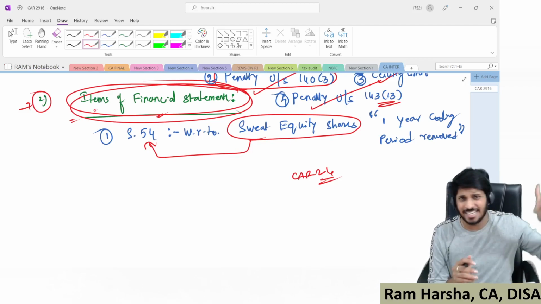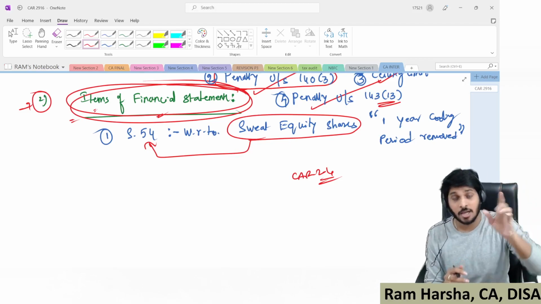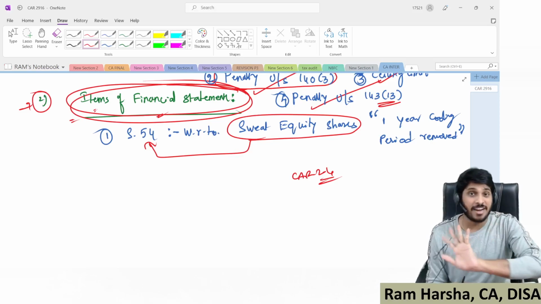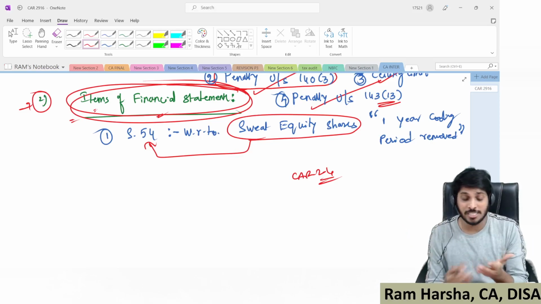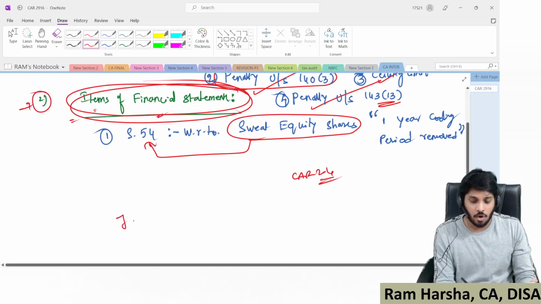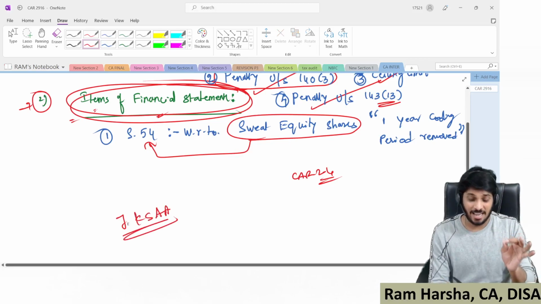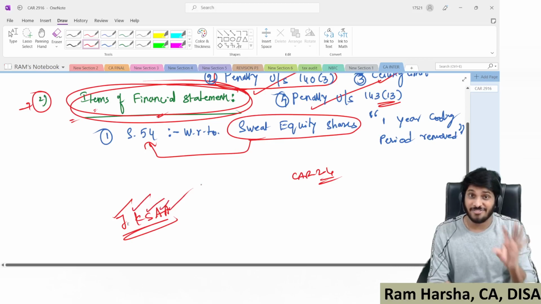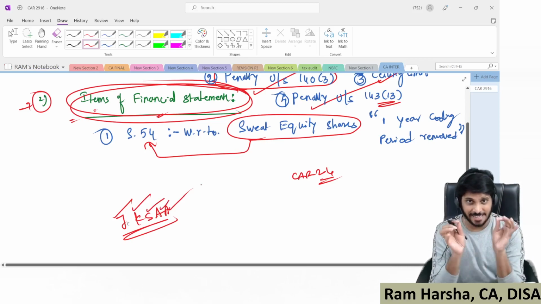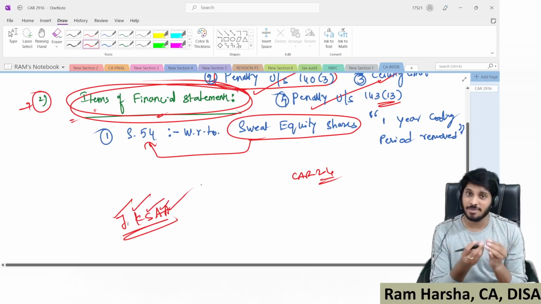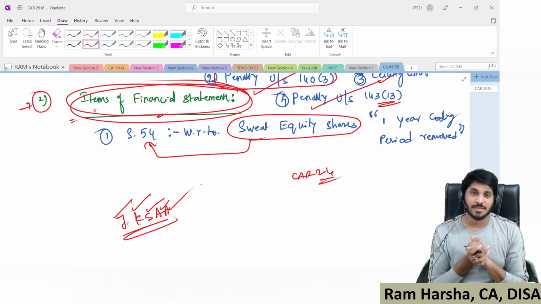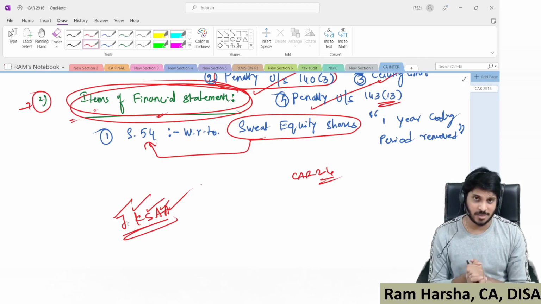For Android users, you can log in directly in the app, but iOS users don't find it in the App Store, so download Class Plus. The org code is JKSAA, 5 characters. Enter that, then enter your mobile number, then log in. I hope every one of you understood.